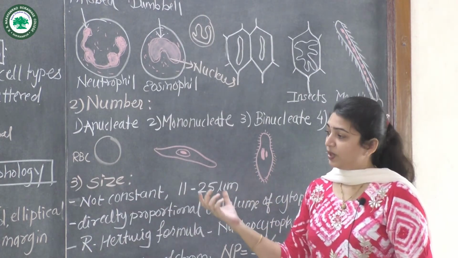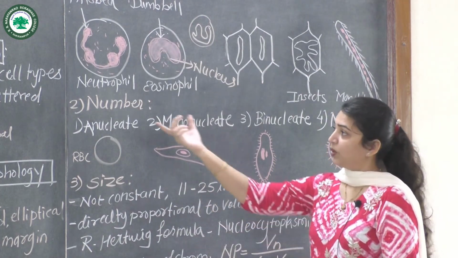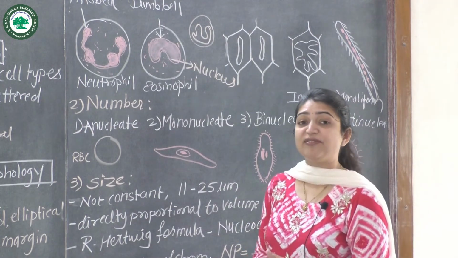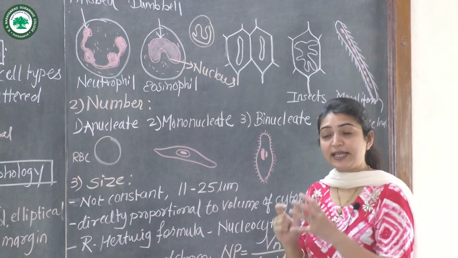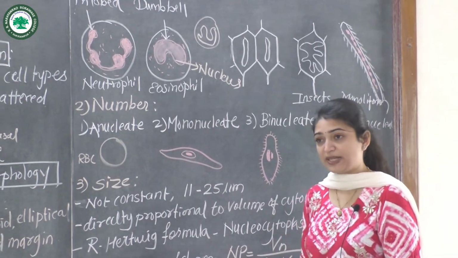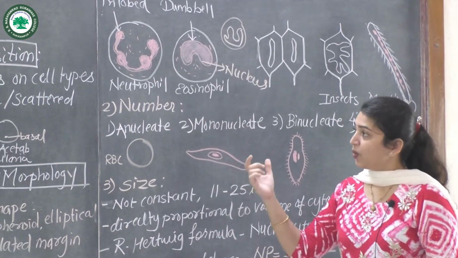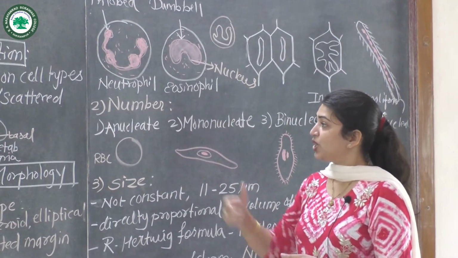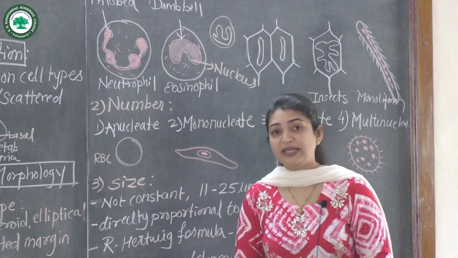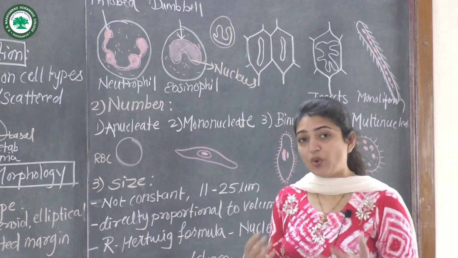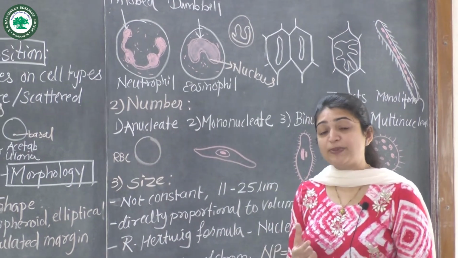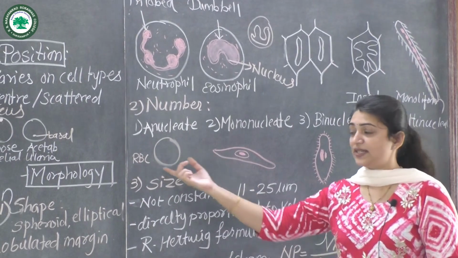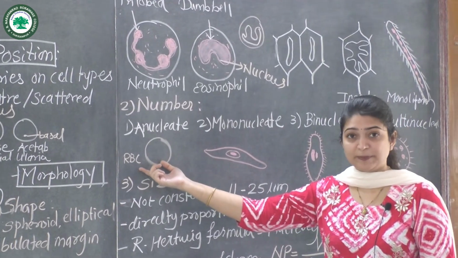After looking at the shape, we will look at the number. The number also varies in different cells. It's not that each cell has only one nucleus. Let us see the different numbers of nucleus in the cell. The cell may be anucleate, meaning there is no nucleus. The cell which possesses no nucleus is called anucleate, and the example is the RBC.